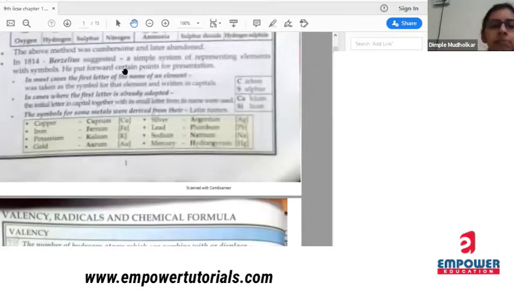Now there were some elements which were given symbols by their Latin names. For example, silver. Argentum is its Latin name. So what was the symbol? Ag was the symbol. Next, mercury is known as hydrargyrum.